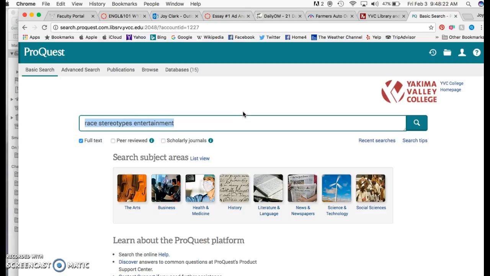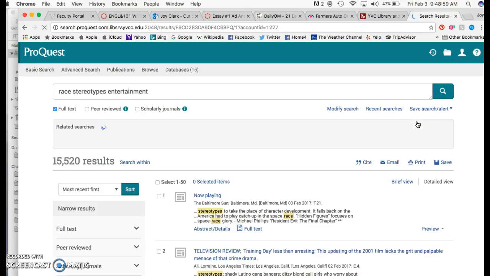For a capstone essay related to media entertainment, one way to help you surface some more ideas for your topic is to stay pretty general at the beginning. So let's just say that, as a human being, you do have concerns about stereotypes about race, and you have to write about entertainment media. I type in race, stereotypes, entertainment, and let's just see what happens.